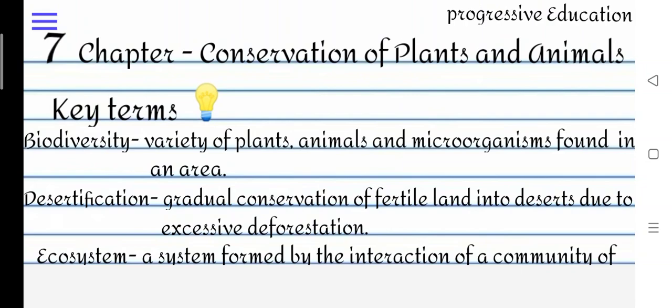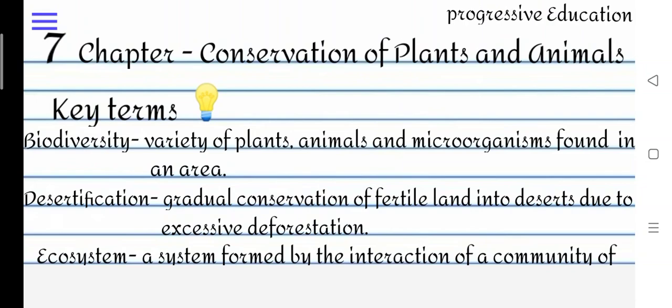After that we learned about migration, why people and animals migrate, to meet their requirements. Then we learnt about the recycling of paper, in which I told you that 17 fully grown trees are required to make 1 ton of paper. So we have to reuse paper, recycle paper and save our paper. After that we learnt about reforestation. Reforestation is the opposite of deforestation, meaning plant more and more trees.